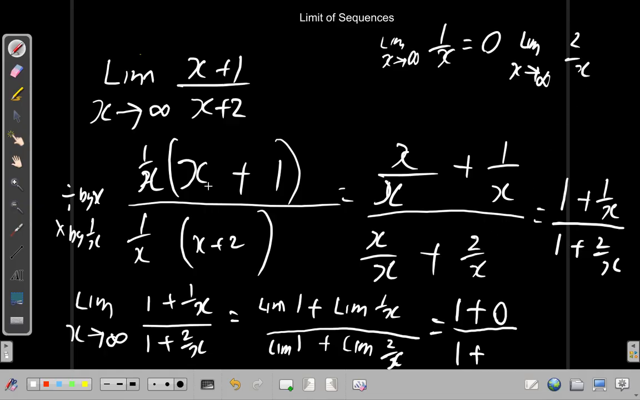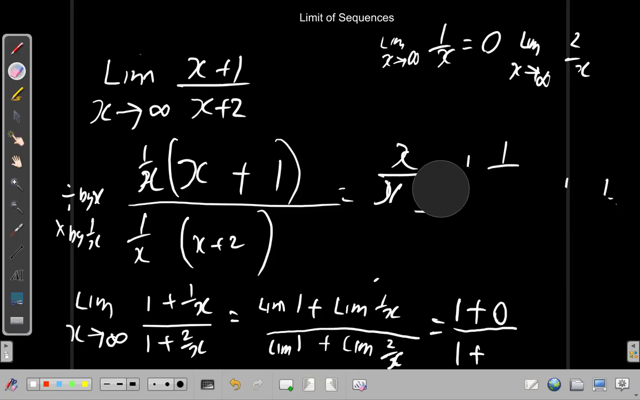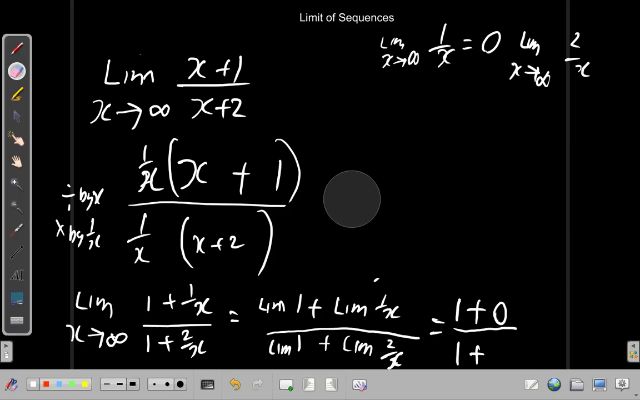2 over x. Now, the board is becoming a bit crowded. Let me erase some of these things. Alright, good. Too crowded and distracting. Now here, 2 divided by x. When you have 2 over x and x keeps getting bigger and bigger, 2 over a number that's getting bigger, the answer will be smaller and smaller, so it approaches 0.